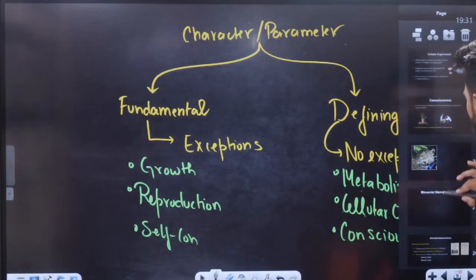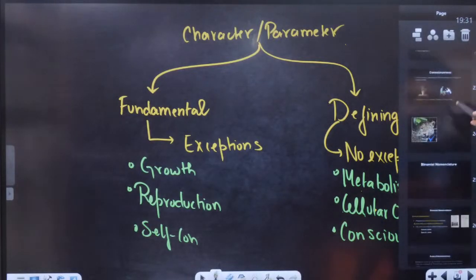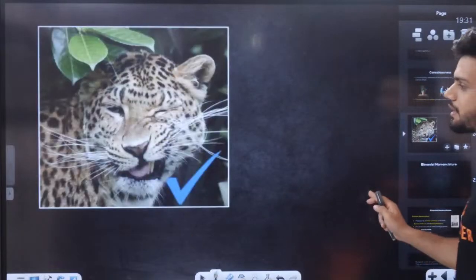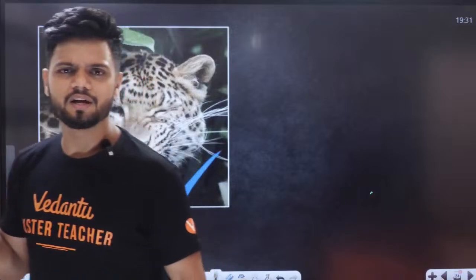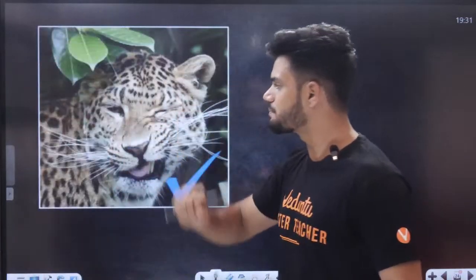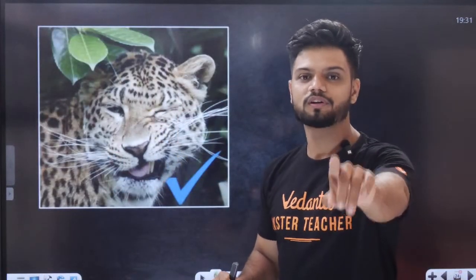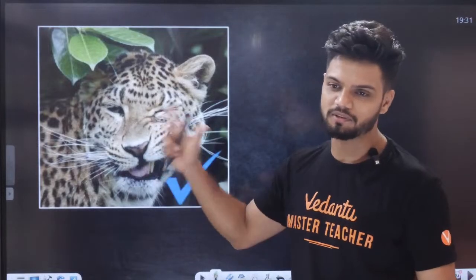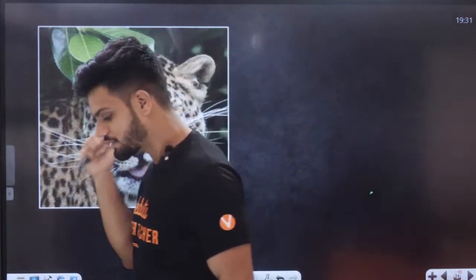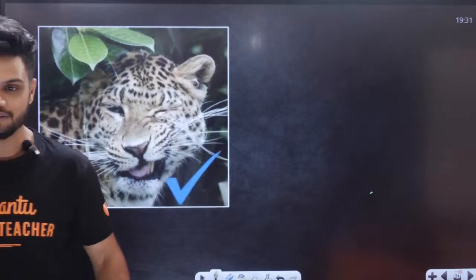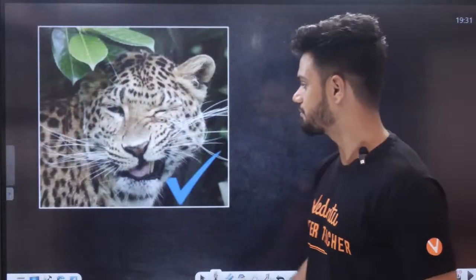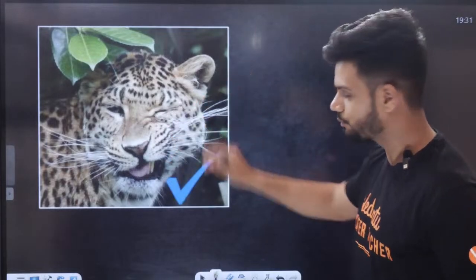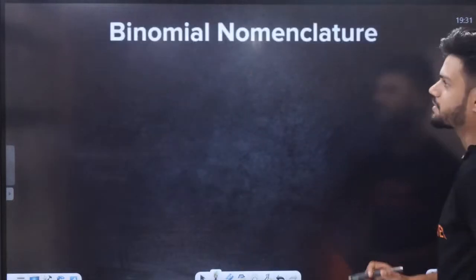Now we'll go to something called binomial nomenclature. So if all of you agree with the leopard right here, who is not self-conscious, he doesn't care if one spot is missing, all of you fire emoji in the chat if you agree with him. Tell me, if this is clear to all of you till now, yes or no? Quickly, fire emoji in the chat. If approval is there, approval is there. Nice, all of you.